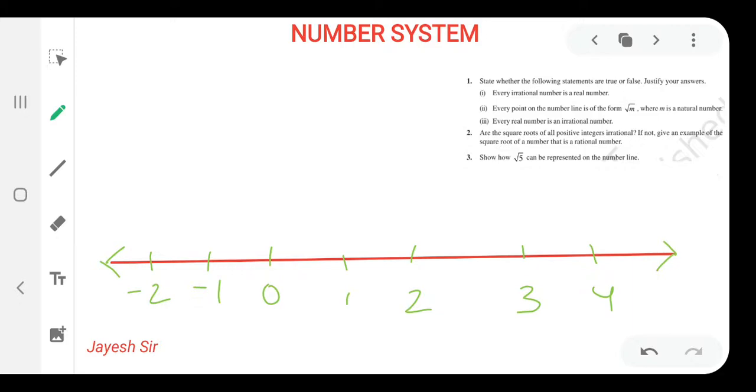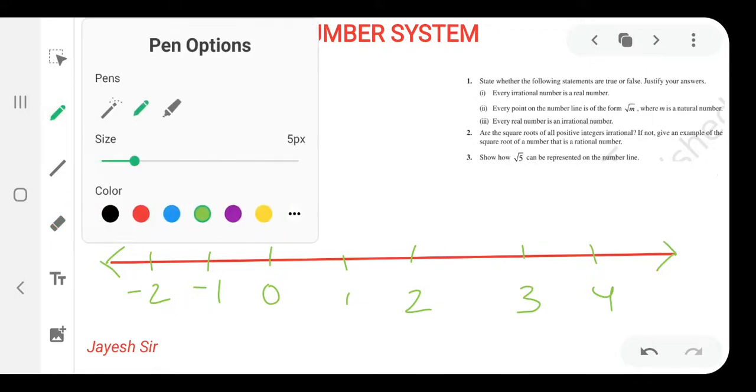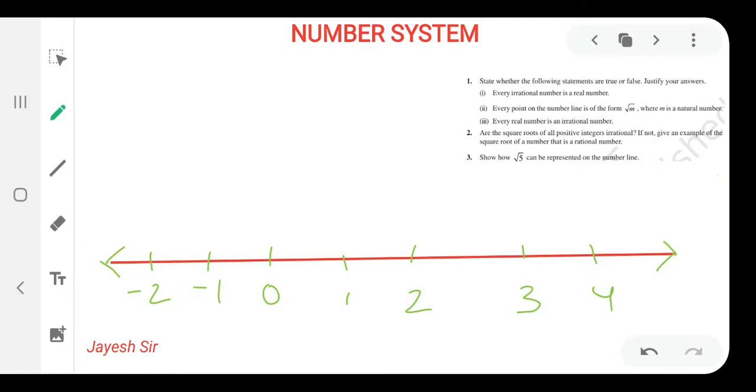Root 5 lies between root 4, which is 2, and root 9, which is 3. That means it lies between 2 and 3. But how to find it? By the help of the Pythagoras theorem. The basic thing we have to keep in mind is that by using the Pythagoras theorem, the hypotenuse should be root 5.